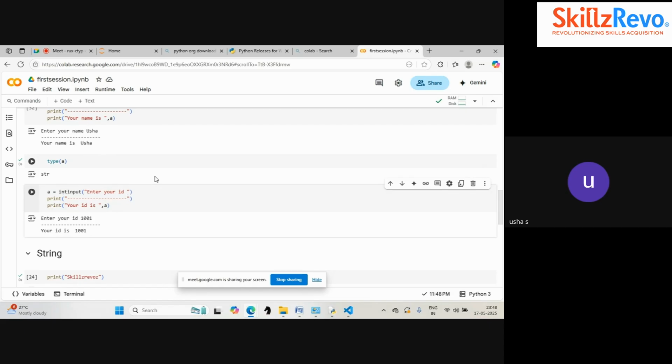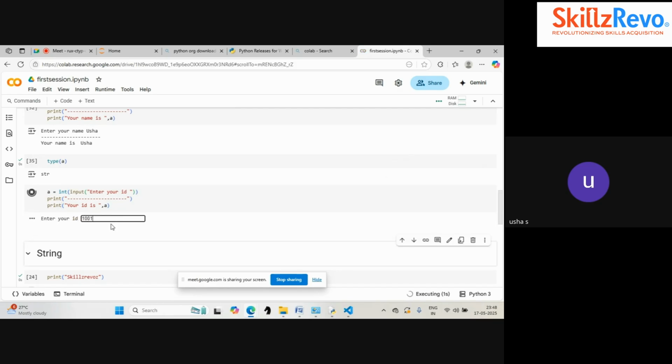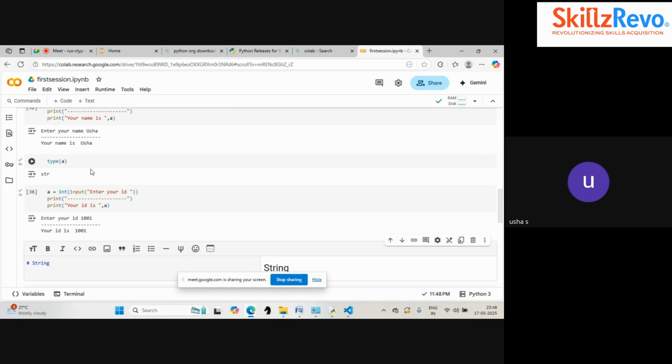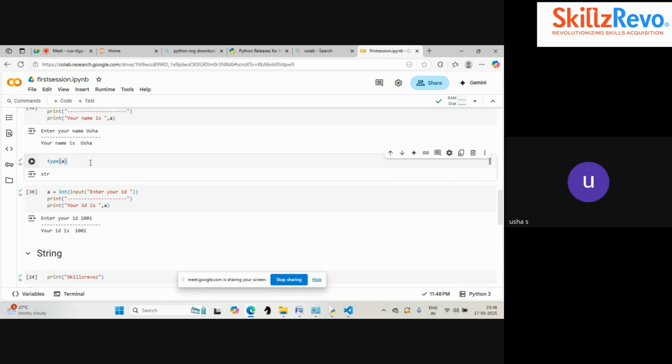I can do the typecasting by adding int before the input function. Now if I run, I'm giving the same number 1001 as my ID. If I check the type and run this cell, I get the type as an integer. Is it clear? So we have to put that syntax, int, and only then will it be converted.